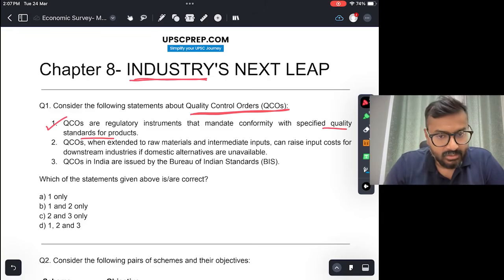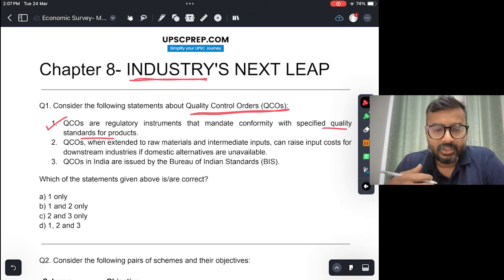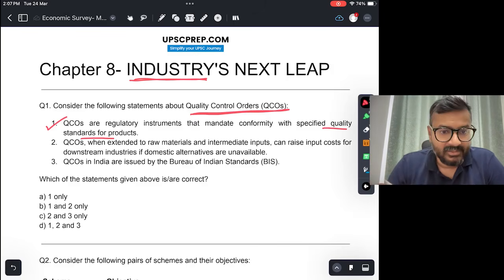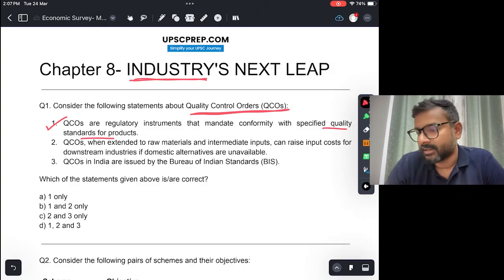This again is true, because if we apply quality control orders on raw materials and intermediate inputs, it will raise the input cost, because ensuring high quality raw materials and intermediates will cost more. And once it costs more, if there are no alternatives available, then it will impact the competitiveness of our industries. So this is true.